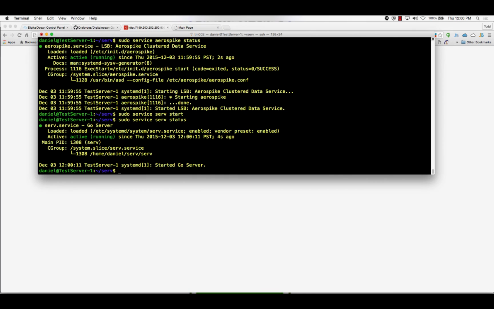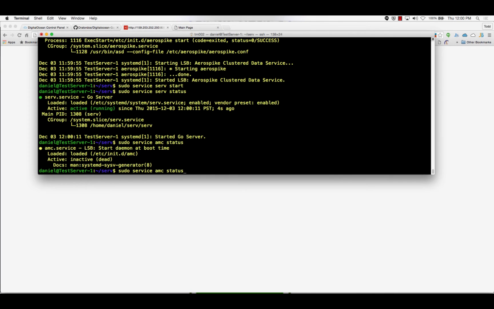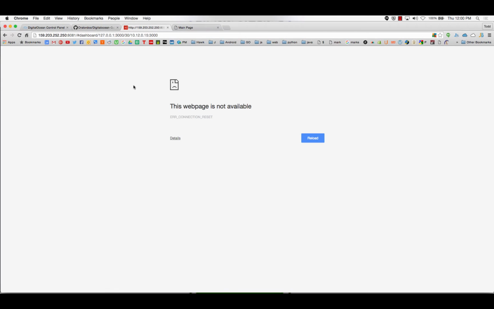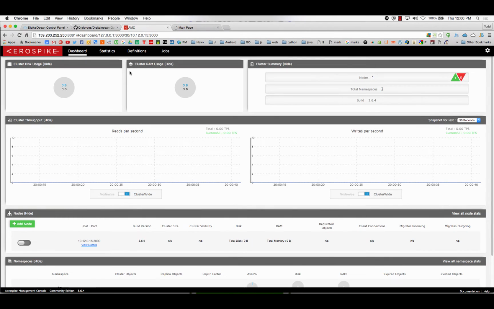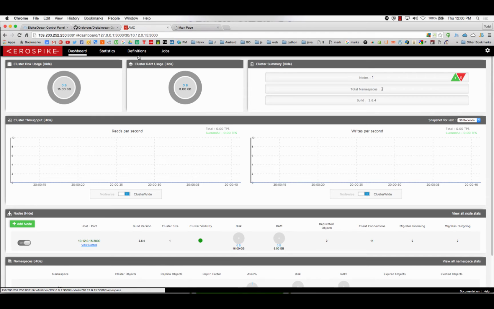I'm actually using a query. Let's see, did the management console get on? No, it didn't. I don't know why these aren't turning on again. Where did we set it for those to turn on? When doing a system start on it should put it on boot. But in any case, all right, here we are in our management console.